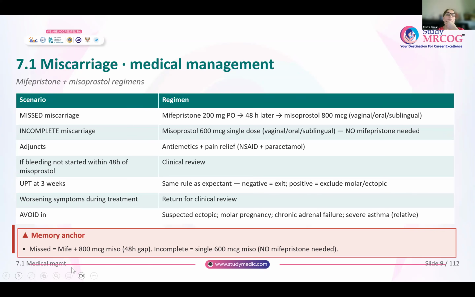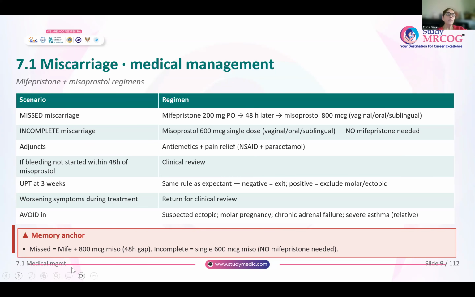Now coming to the medical management of miscarriage. So two drugs are now there, mifepristone and misoprostol. Mifepristone is the one that is there in the new guideline. Previously, mifepristone was not used. So you will first give mifepristone 200 milligrams per oral, that means orally. And then 48 hours later, misoprostol can be given. It can be given vaginal, oral, or sublingual.